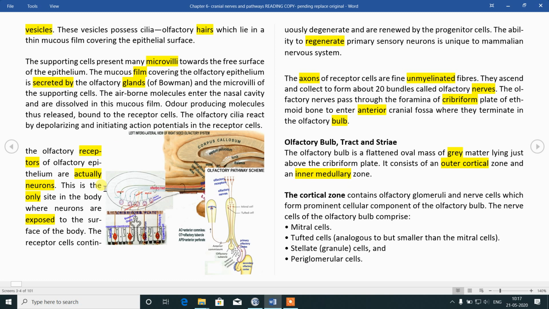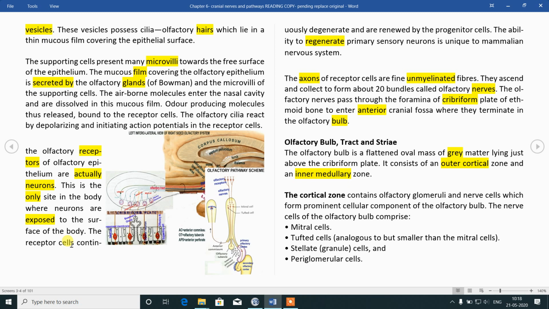The olfactory neuron cells or receptor cells are the only neurons which are exposed to the surface of the body. No other neurons in the body are directly exposed to the air except olfactory neurons. So another term used for them is olfactory neuroepithelium, or they are called neuroblasts. Whenever a cell is in the blast form, it is the precursor form.